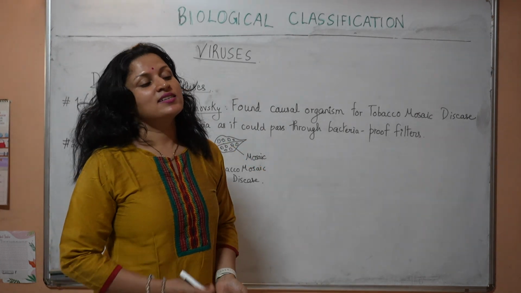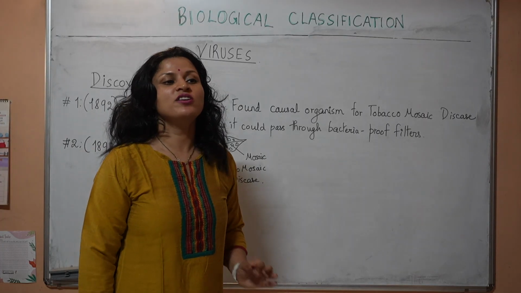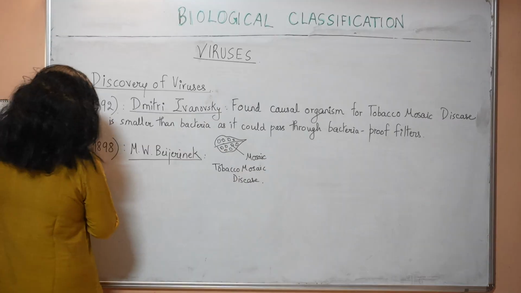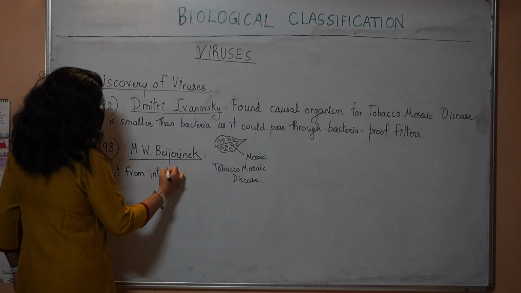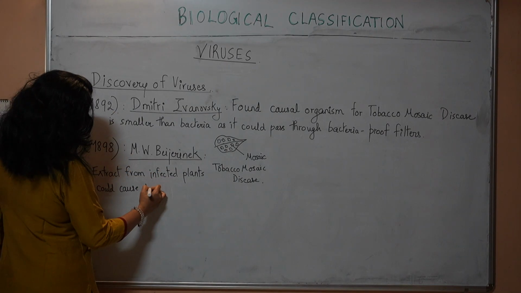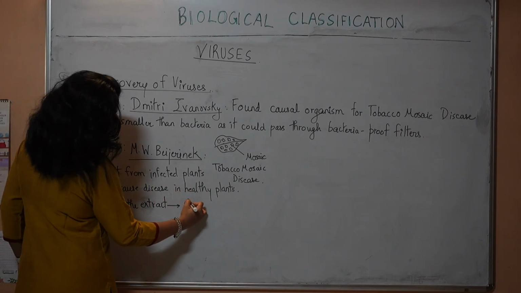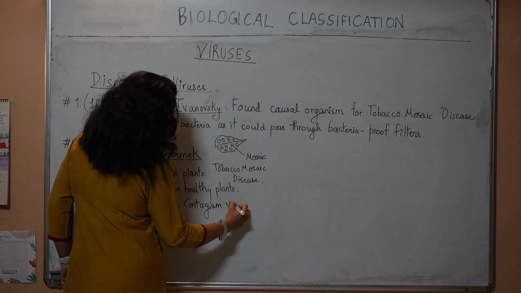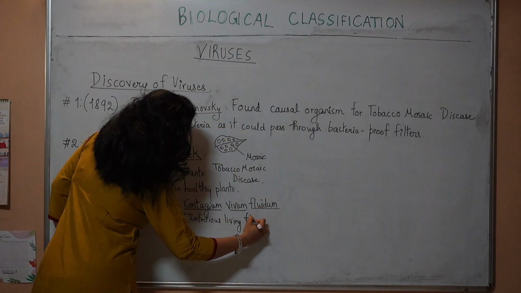He called the extract contagium vivum fluidum, meaning infectious living fluid.